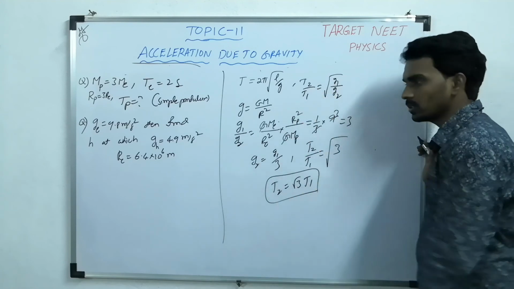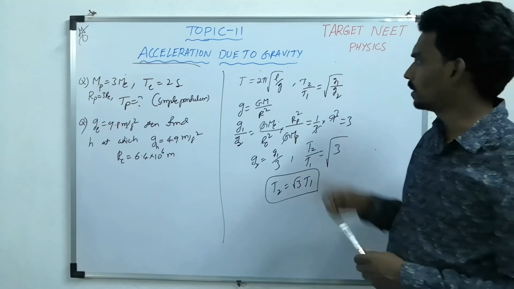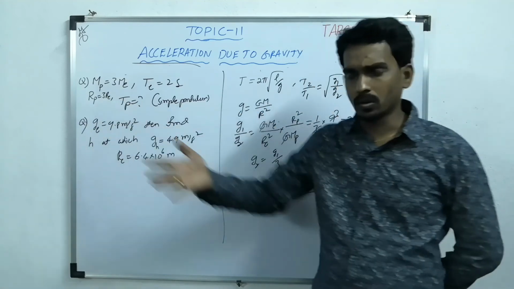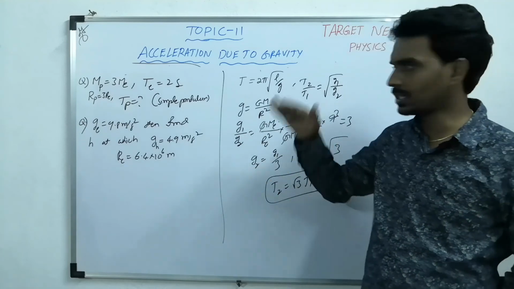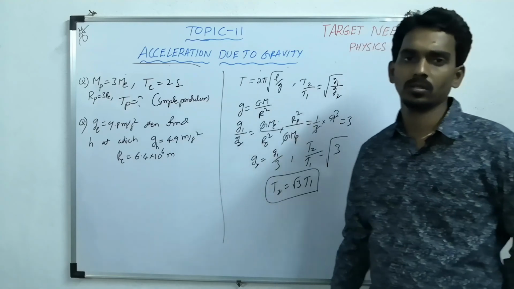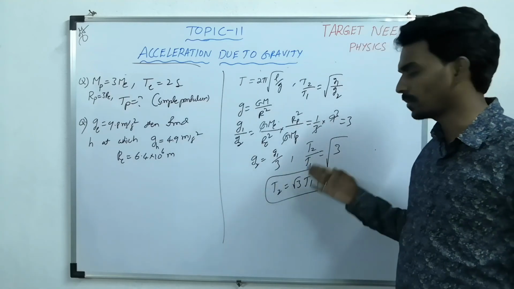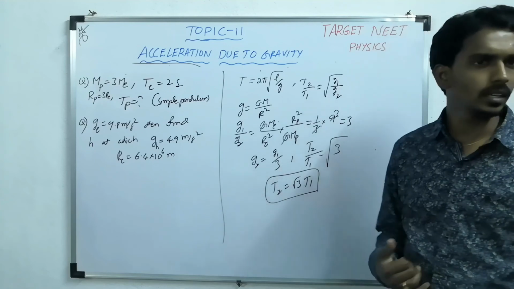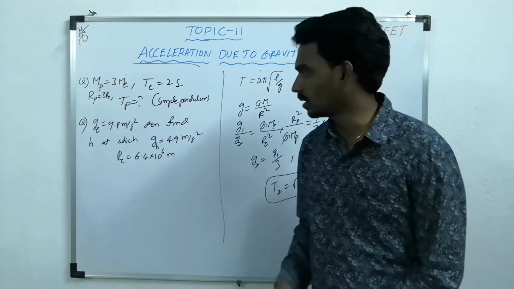So T2 is how much? Root 3 times T1. Because of simple logic: the radius is more, so the denominator is more, so g is lesser. g is lesser means the time period is more. So on the surface of the planet, the time period is more. How much? Root 3 times. Similarly, we can understand the other question.